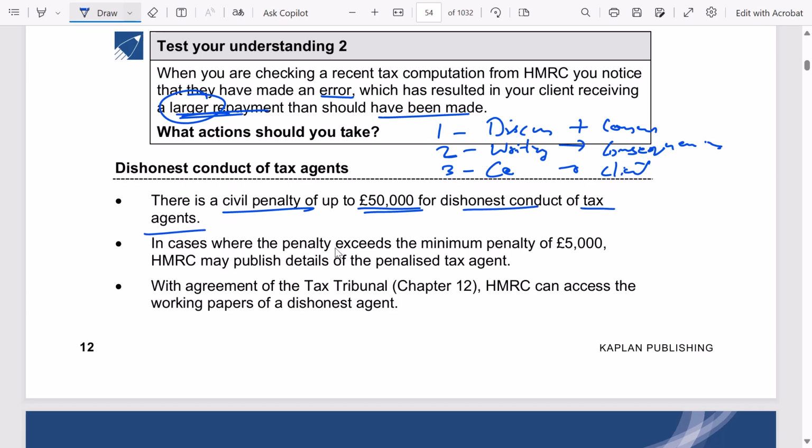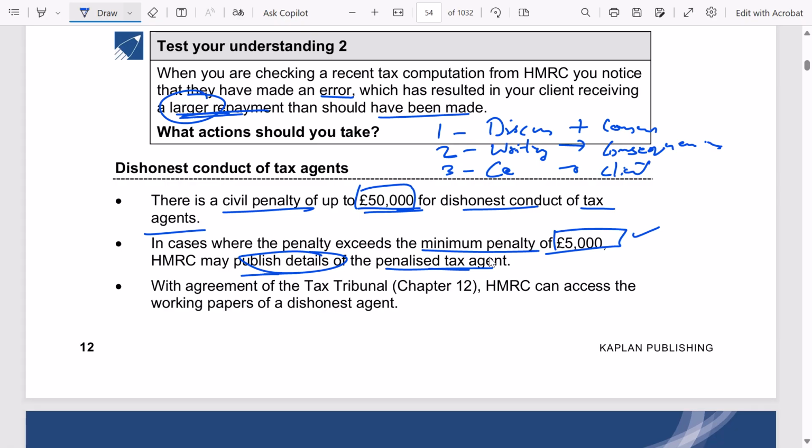In cases where the penalty exceeds the minimum penalty of £5,000, HMRC may publish details of the penalized tax agent. So, can I say here minimum penalty is 5,000 and maximum penalty is 50,000? Right? So in case penalty is more than 5,000, then HMRC may publish details of the penalized tax agents. A kind of list will be published by HMRC.